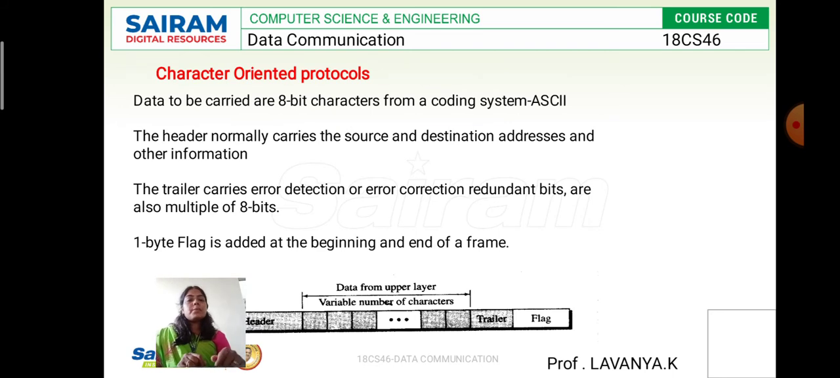Then the next one is that we use two types of protocol: character oriented protocol and bit oriented protocol. The character oriented protocol carries 8-bit characters. Those characters are made up of ASCII codes. Each time, the header can carry the source as well as the destination address along with other information. Here the tail, what does it carry?